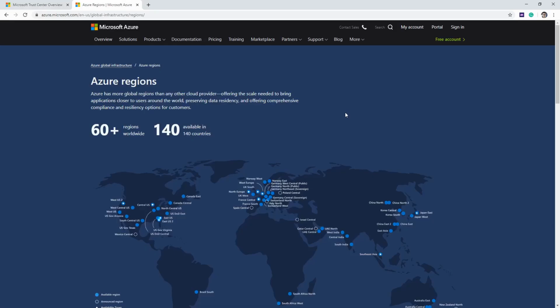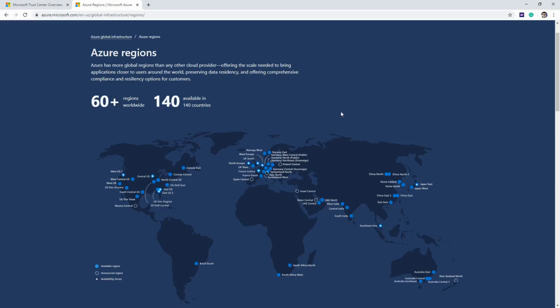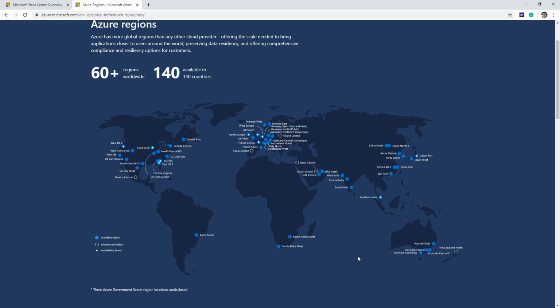So I just made my way over to Azure. I just typed in Azure Global Infrastructure because I wanted to show you the big map of all the regions and where Azure is available all throughout the world, because sometimes it's nice to look here. So we can see we have stuff down in Australia. We have regions in Africa. We have a region in South America. We have a lot in North America. We have a lot in Western Europe. And then we have some in Asia here. So we have Japan, China, all over the place.